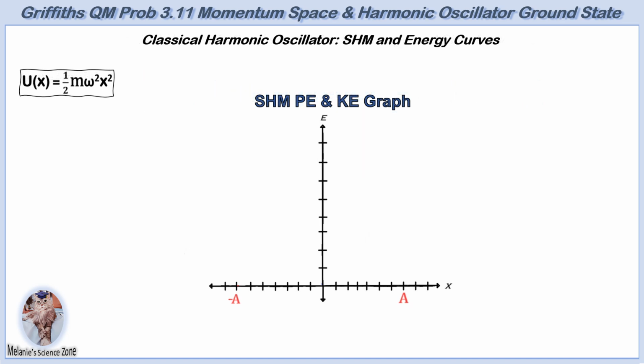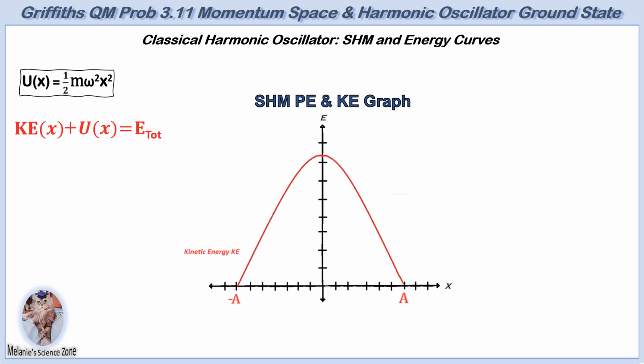The energy dynamics of a harmonic oscillator can be effectively visualized as potential and kinetic energy diagrams. These curves manifest as complementary parabolas, which are a consequence of their quadratic relationship with displacement x and the equations having opposite signs of x squared. The kinetic energy curve appears as a downward-facing parabola that is explained by the equation derived from the conservation of energy relationship. KE of x equals E minus 1/2 m omega squared x squared.